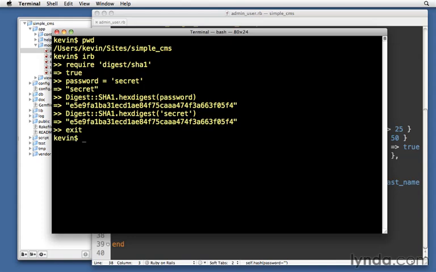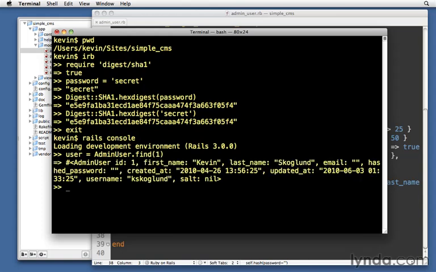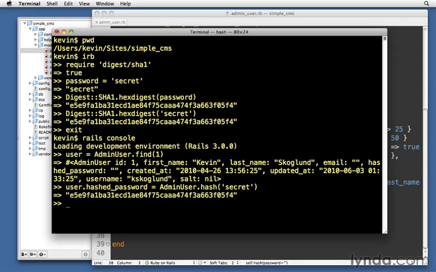So I'll exit out of IRB. Notice that I'm in the root of my application already. So I'll type rails console now. And I have a user already in here. If you don't, you'll want to create one. AdminUser.first, and that should be me that I created earlier. So now let's try it. I'm going to set user.hashed_password equal to, let's ask the admin user to hash whatever we want the password to be. So I'll say secret. So it'll take it, it'll hash it, and it'll then add it to the instance's attribute hashed_password. There it is, exact same value we got back.